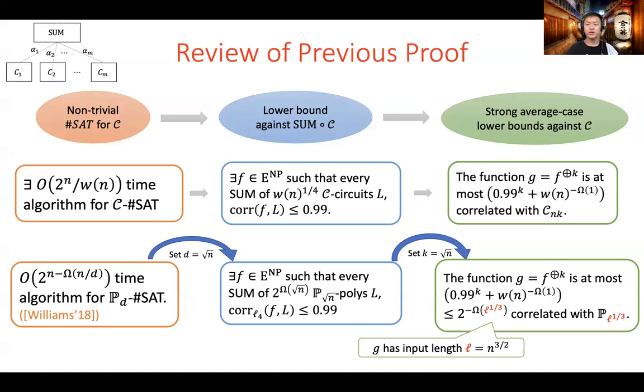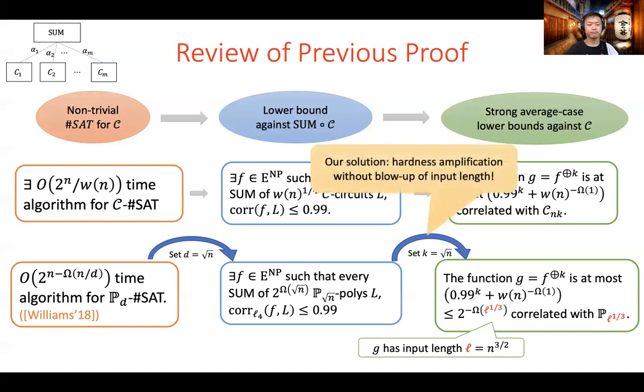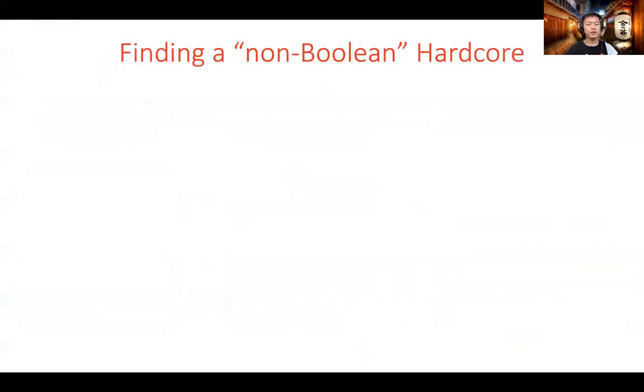In this work, we save this square root n factor blow-up by proving and using a derandomized XOR lemma. Our result is inspired by Impagliazzo's celebrated hardcore sets theorem. We generalized his idea to a non-Boolean case. Let me do a comparison here.